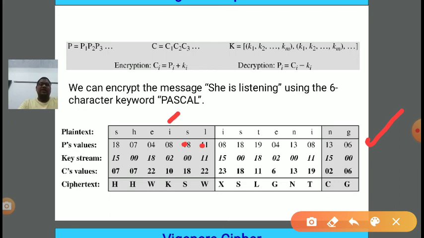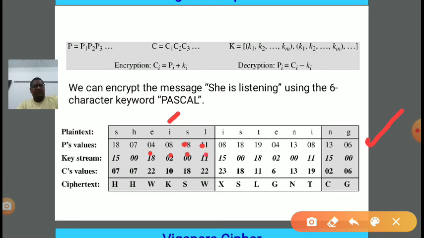So what is the key? PASCAL. This six-character keyword we need to convert again into values. First write down the key stream values: P's corresponding value is 15, A is at position 0, so 0 is the key value for A. S has key value 18, then C is 2, A again 0, and L is 11.